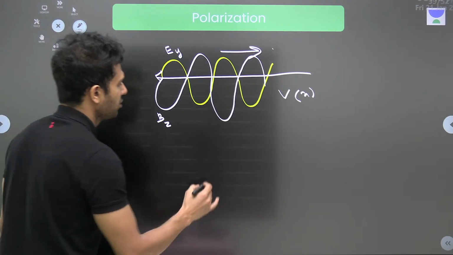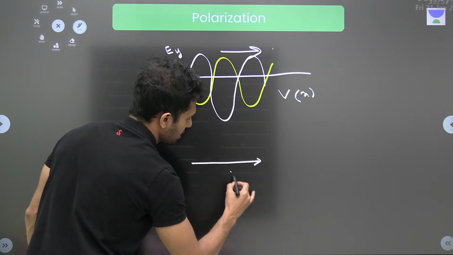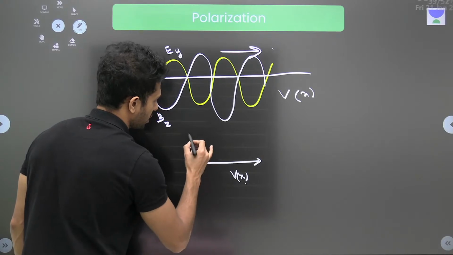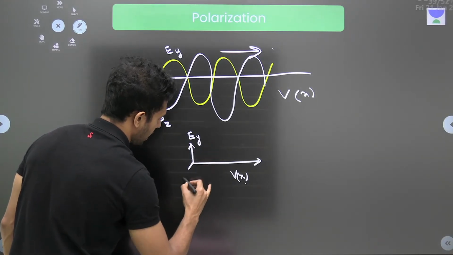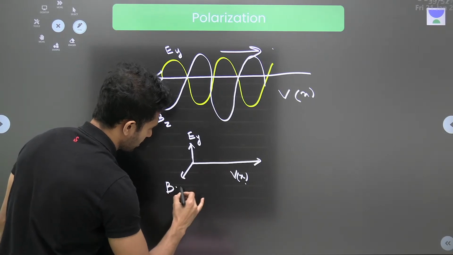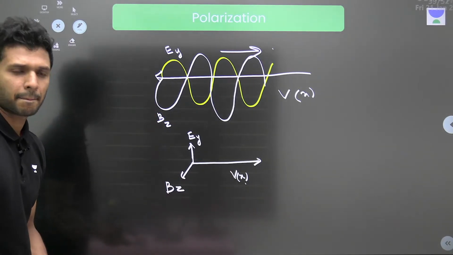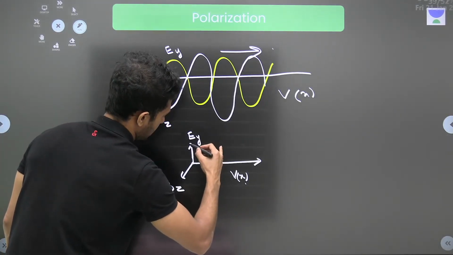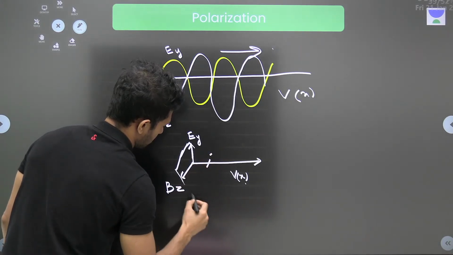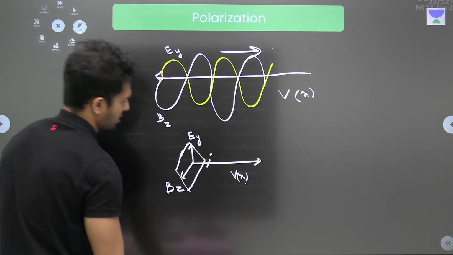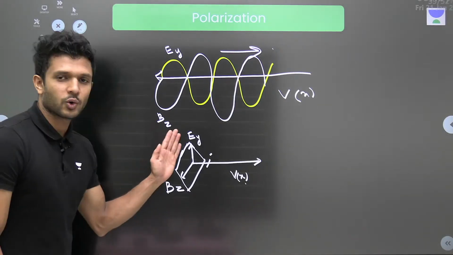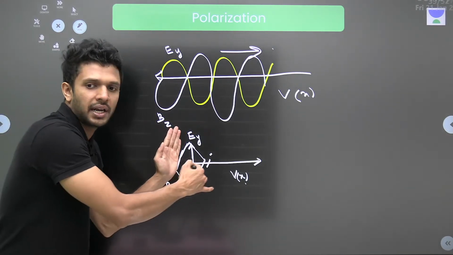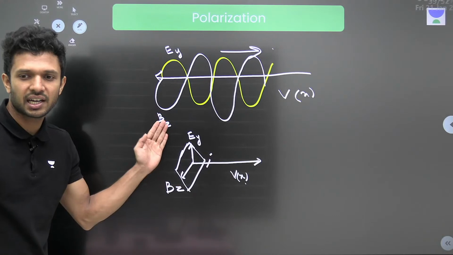Okay. In a simple way, if we draw this, the velocity is going to be in the x direction. Let's say the electric field is going to be in the y direction, and the magnetic field is going to be in the z direction. If you consider this electric field and magnetic field, it is going to be in a plane, I don't know whether it looks like that. Okay, this electric field and magnetic field will be in a plane perpendicular to the direction of motion. Can you see that? Yes.